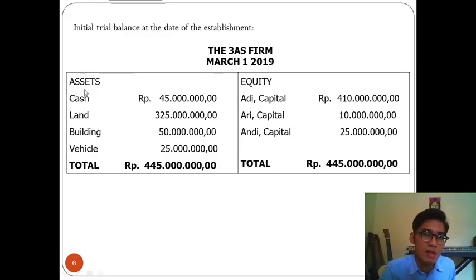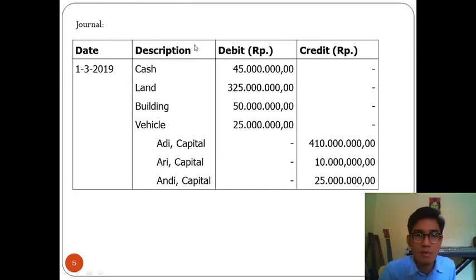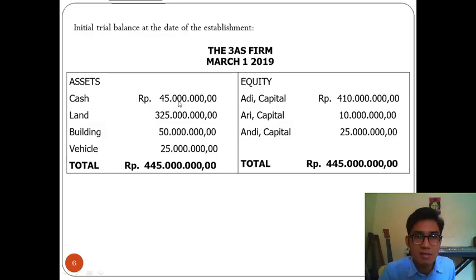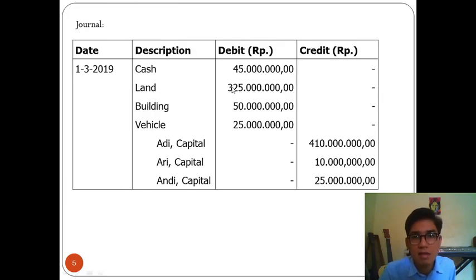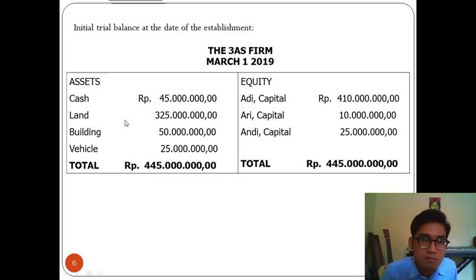All the assets on the left side, cash, land, building, vehicle, and all equities on the right side. Here we write the numbers we got from the journal before, like cash 45 million, land 325 million, and so on.